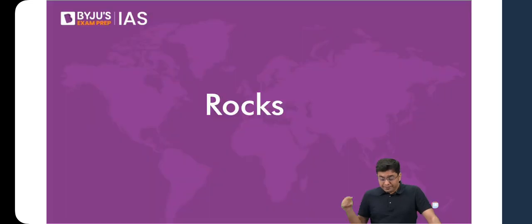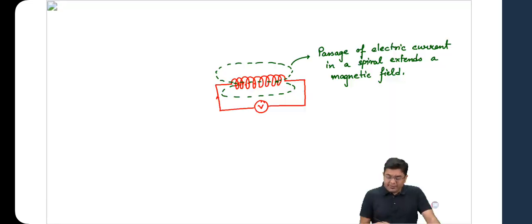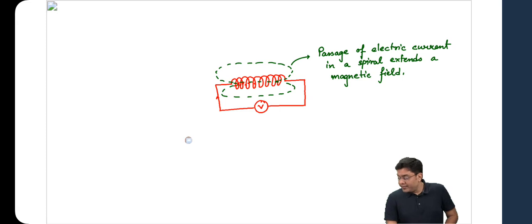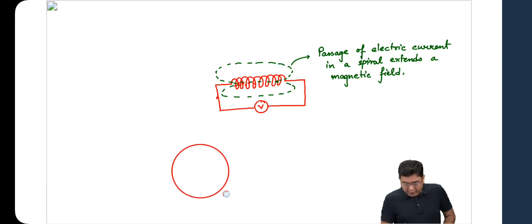Now, this geomagnetism basically has its influence in the form of the northern and the southern lights. When we talk about magnetism, we do know that planet Earth subtends a magnetic field.